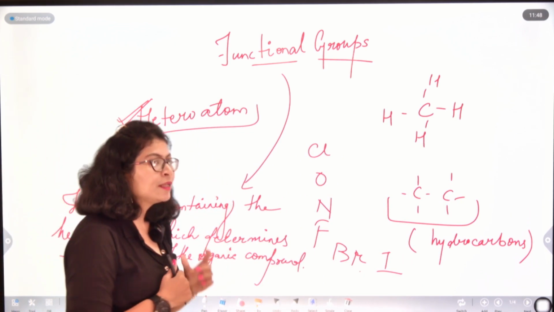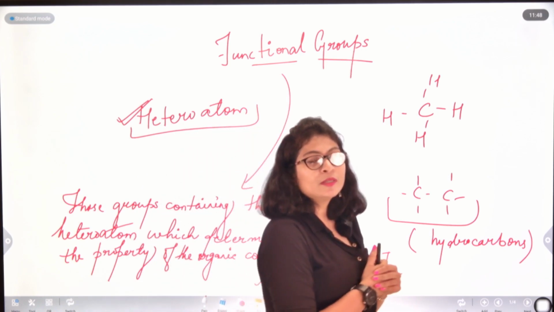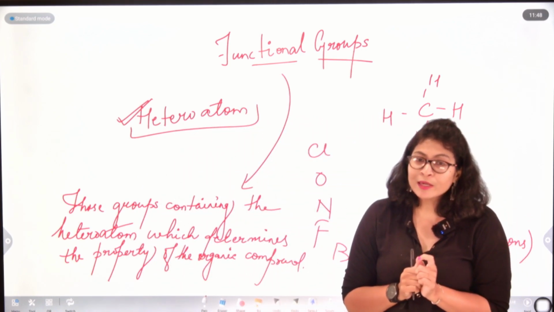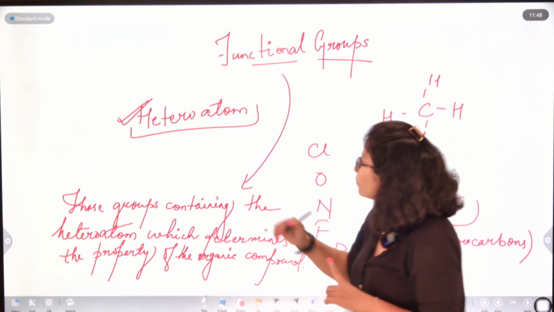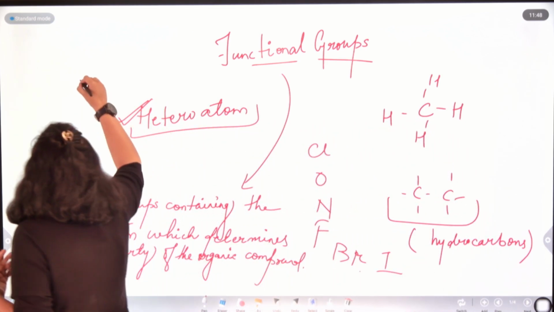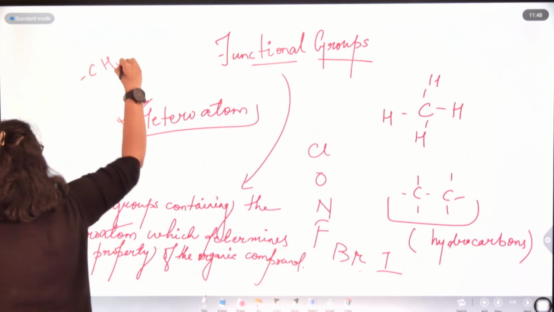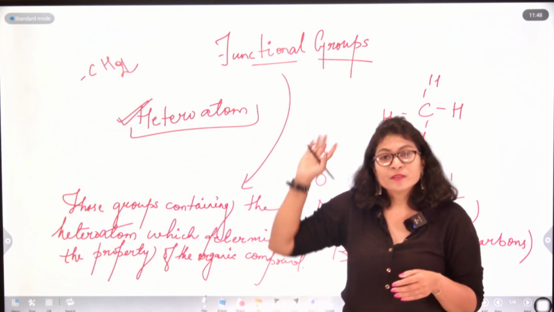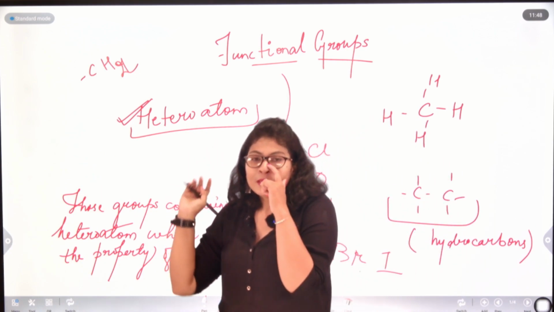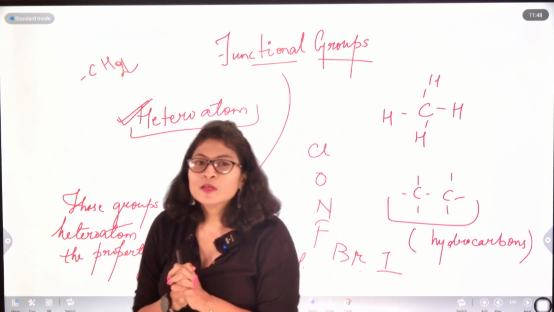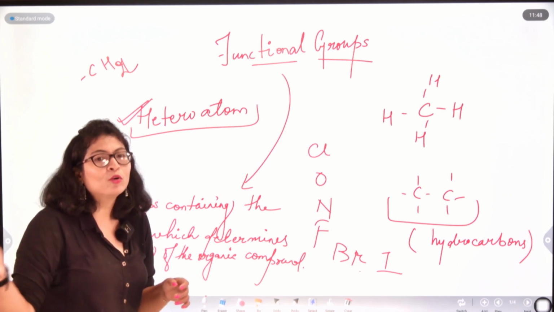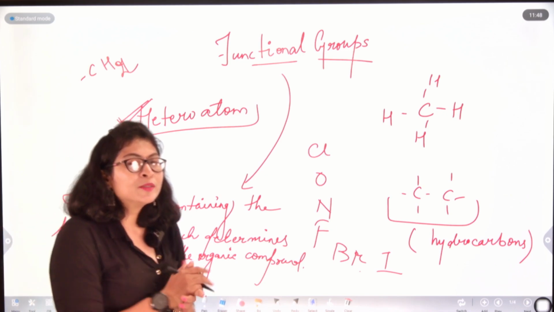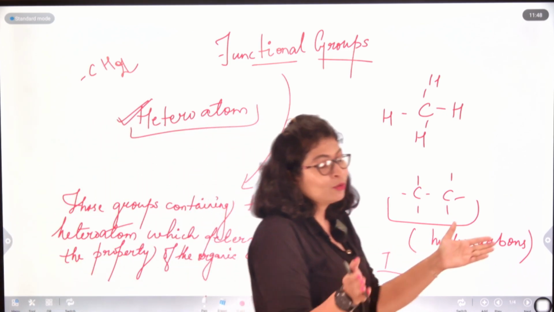And the members of a homologous series differ by a CH2 group among themselves. Depending upon the heteroatom, compounds will fall into separate homologous series, and organic chemistry has given us a lot of homologous series.